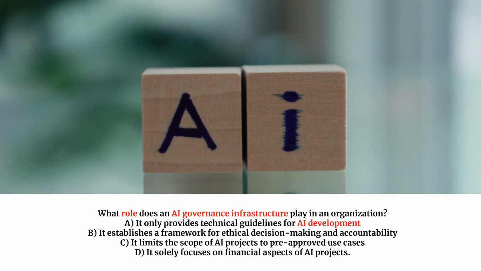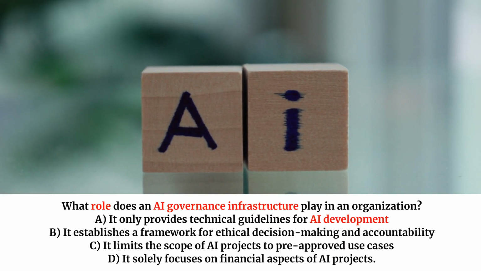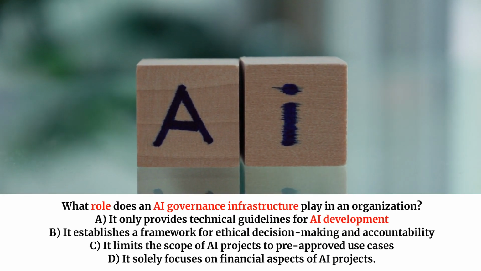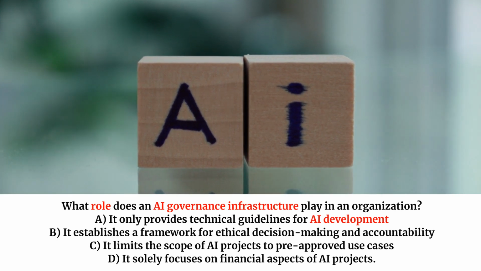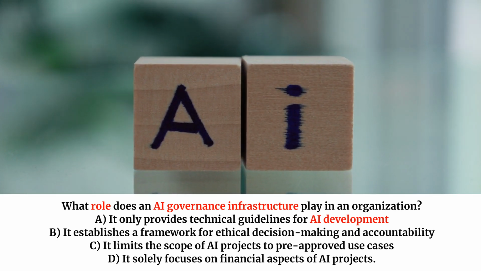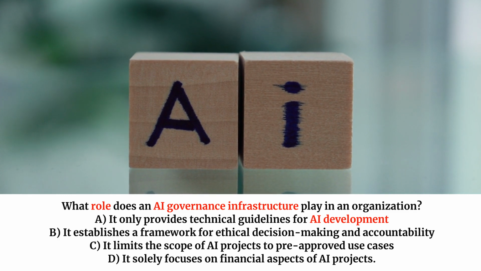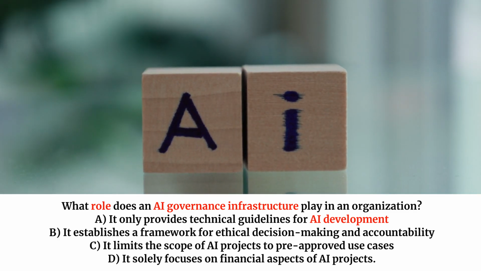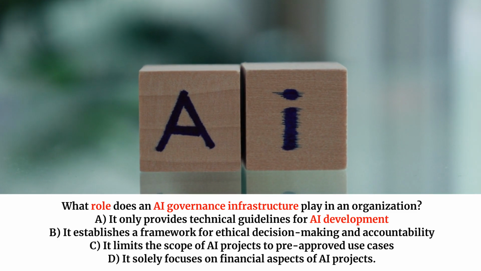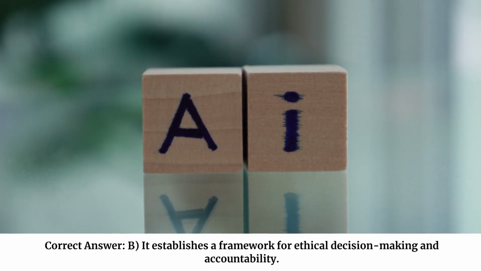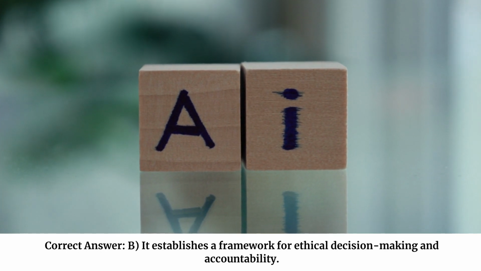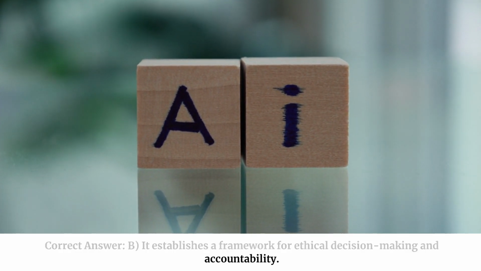6. What role does an AI governance infrastructure play in an organization? A. It only provides technical guidelines for AI development. B. It establishes a framework for ethical decision-making and accountability. C. It limits the scope of AI projects to pre-approved use cases. D. It solely focuses on financial aspects of AI projects. Correct answer. B. It establishes a framework for ethical decision-making and accountability.